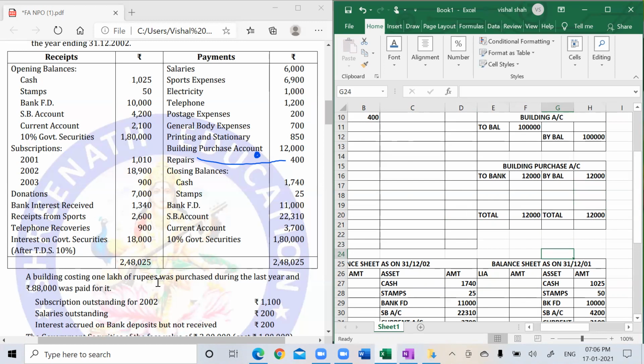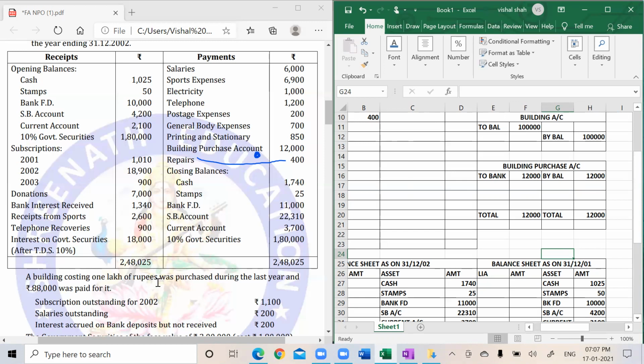Now subscription, you check it out. Even in subscription, receipts and payments also had an adjustment. So let's see. This is year 2002. If you are getting a subscription of 2002 in the year 2002, it is fine. Then it is not an adjustment. But if you are getting 2001 subscription in the year 2002, this is not for the current year. It is for the previous year. If previous year income you are getting in the current year, it means it was outstanding in the previous year.